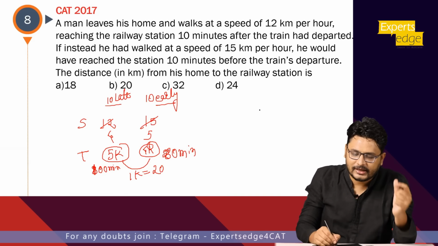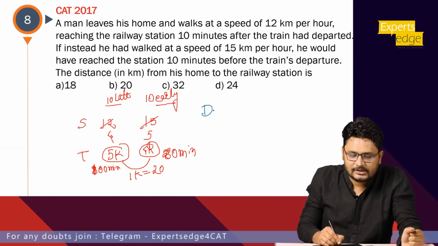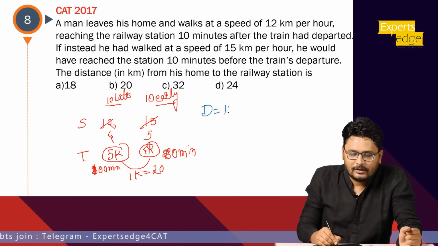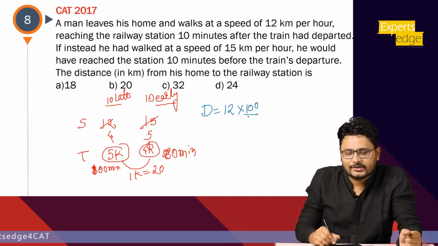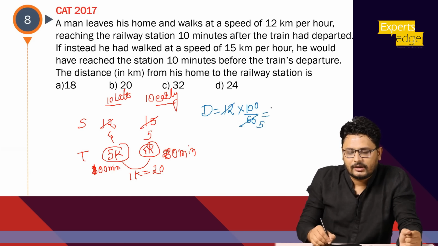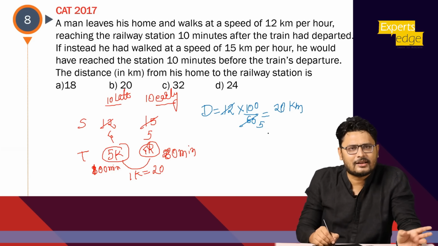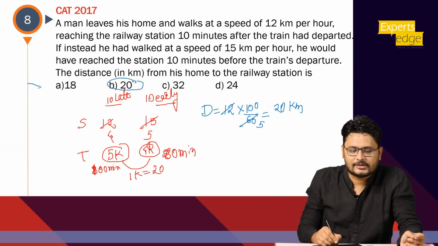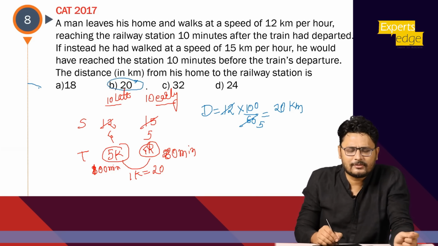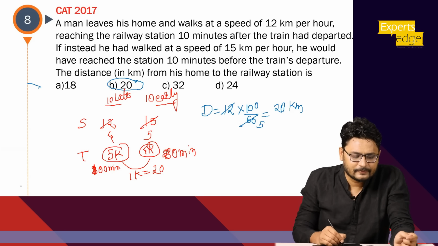Because speed का ratio हमने calculation से लिया था. So distance क्या होगा? 12 if I take the first case, and what is the time? 100 minutes divided by 60 because I need it in hours. So 12 into 100 by 60, 100 by 5, 20 kilometers, right? You will get the same answer from the second scenario as well. Don't worry about it, okay? So answer of this particular question will be 20 kilometers the distance, right? Hardly a minute question, under a minute question. Just practice a bit.